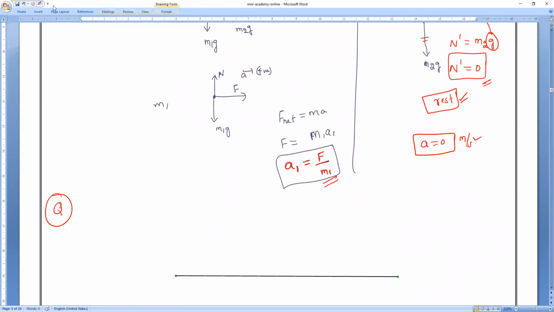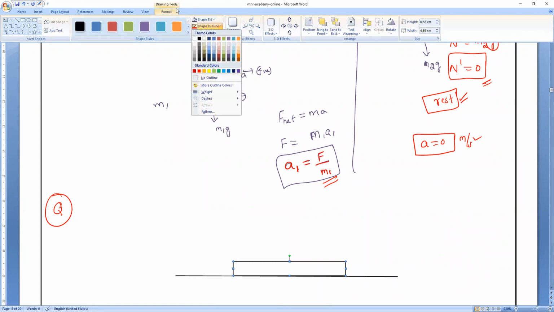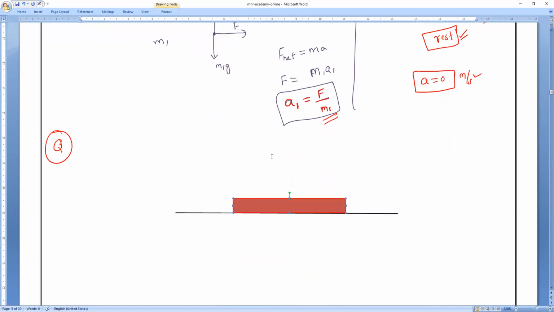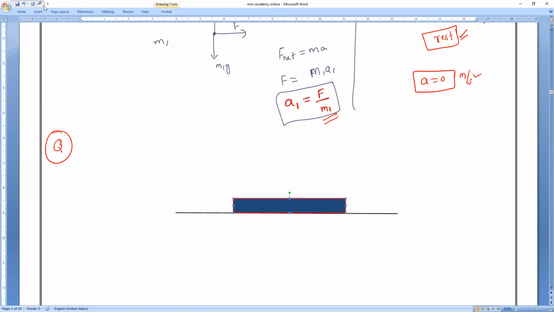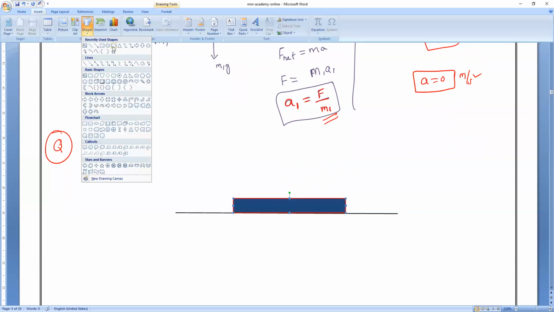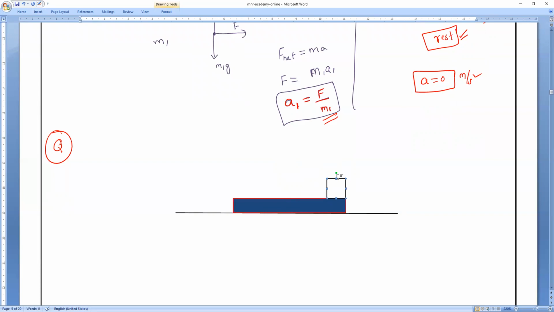So this is the base. I'm inserting the box. So one body. This is the M1 body, so that you should not miss anywhere. Next, M1 body mass, and then I will insert M2 and proceed. So this is the M2 body. Let me draw it a little bigger so that it will be clear.